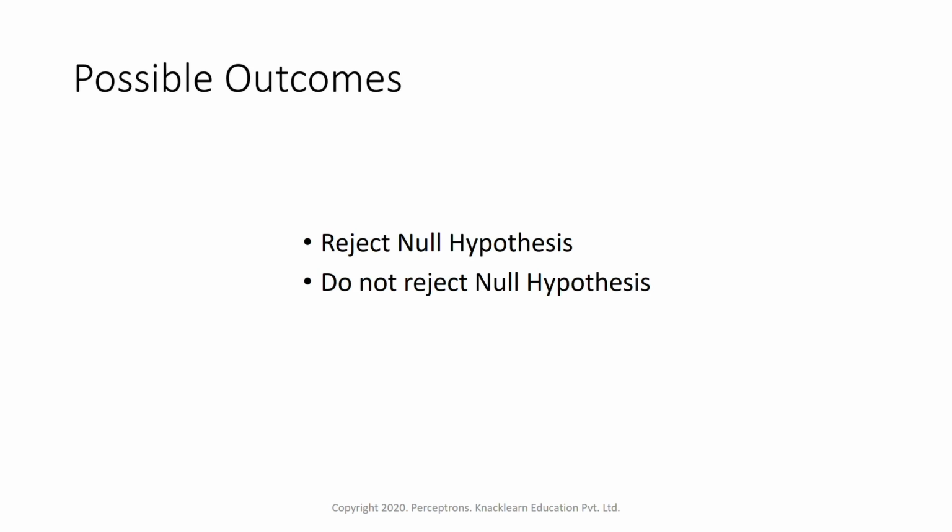Suppose we find that the probability is not 50%, it is more or less than that. Then we will reject the null. We will say no, the null is not true. Otherwise we will not reject the null. Suppose the probability is matching, say 50%, we will not be able to reject the null, so we will go with the null hypothesis. So there are two possible outcomes in any hypothesis testing: reject the null hypothesis, or do not reject the null hypothesis.